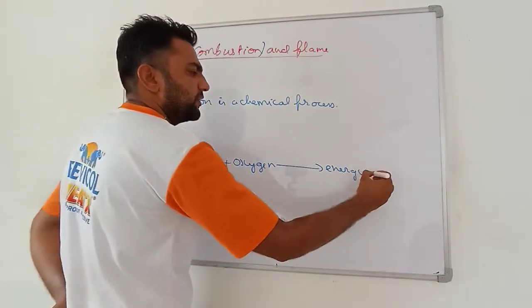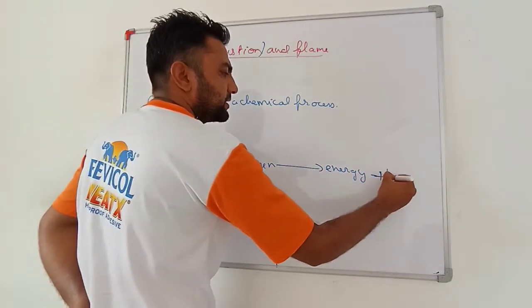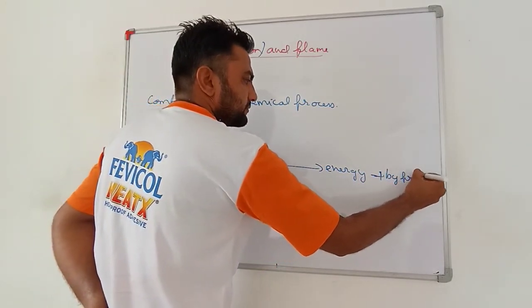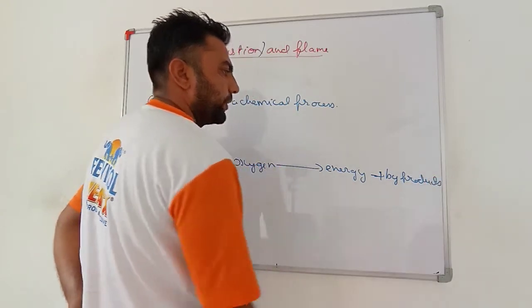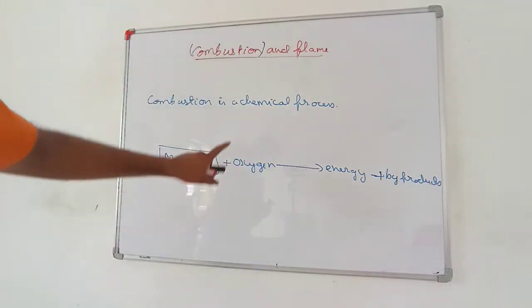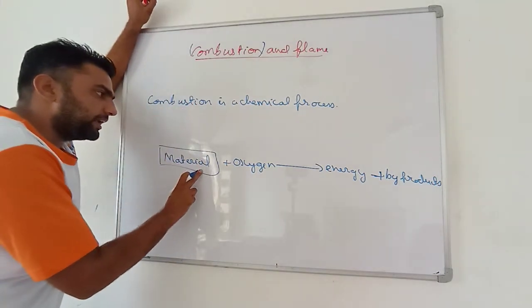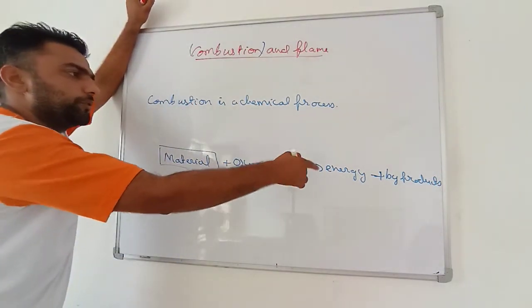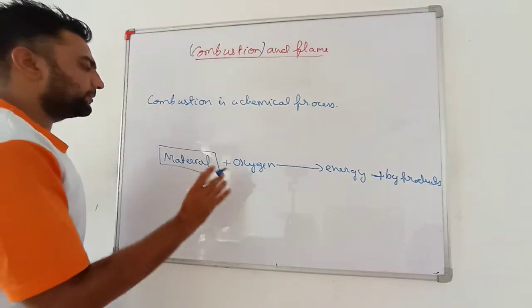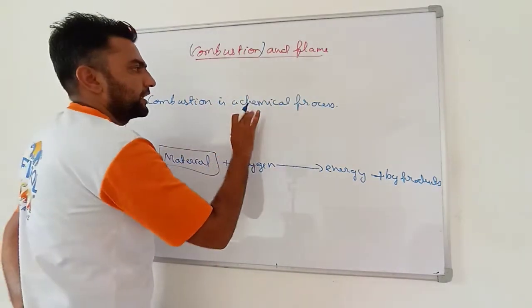Along with energy we also get many byproducts. So very important, what is combustion? Combustion is a process in which any material reacts with oxygen to produce energy and products. But the basic thing is that combustion is a chemical process.